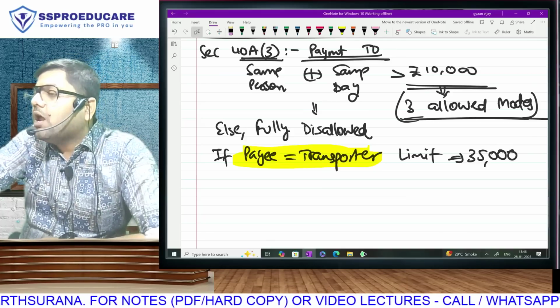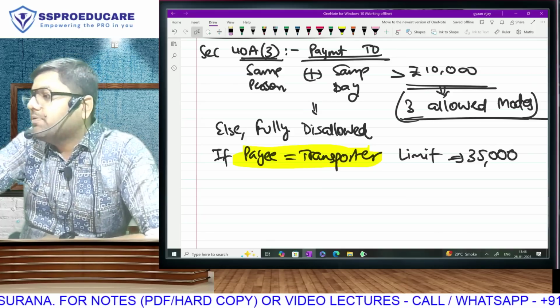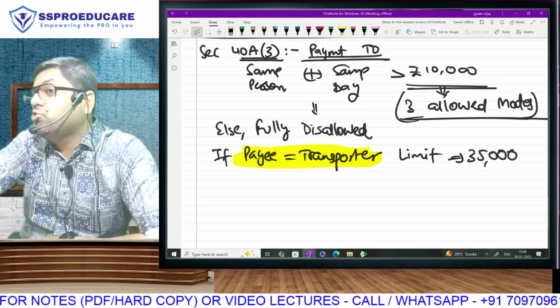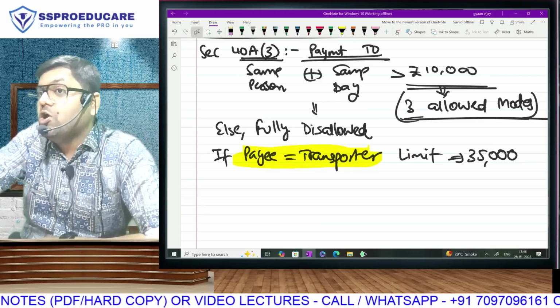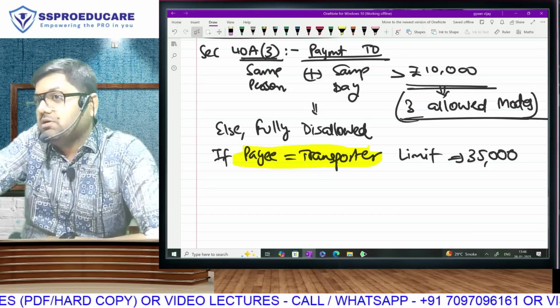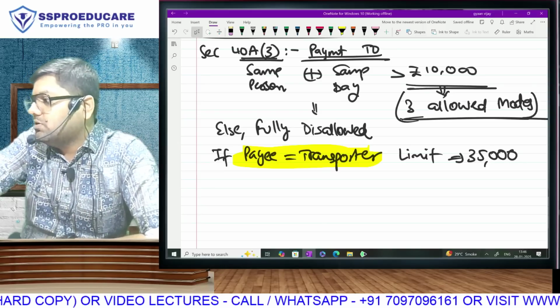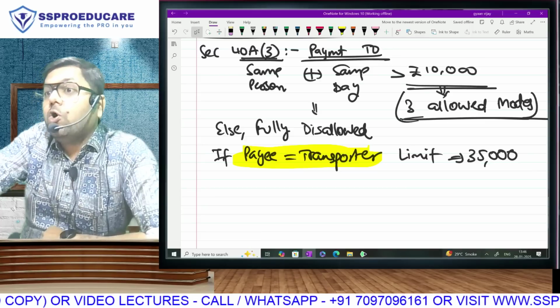40A(3) comes in every CA Final and Inter paper. You are maintaining that list? In that mandatory list, 40A subsection 2, you may write or not, I leave the choice to you, because sometimes it comes, sometimes it does not come. But subsection 3 will come always, always, always.